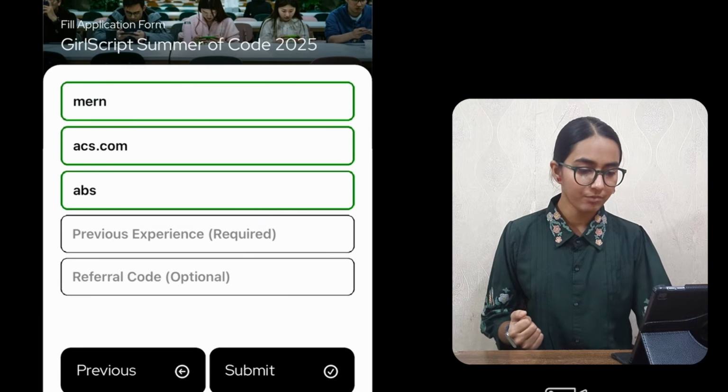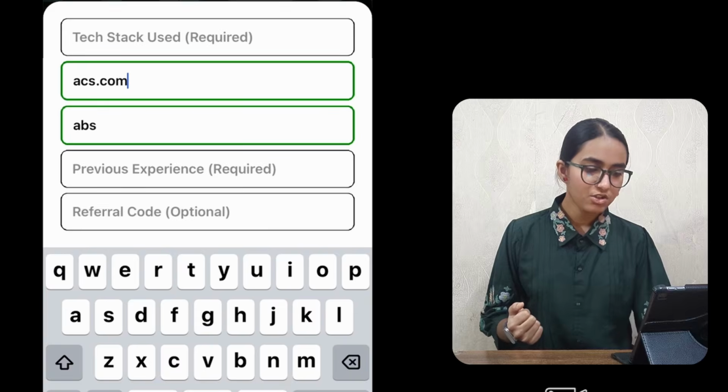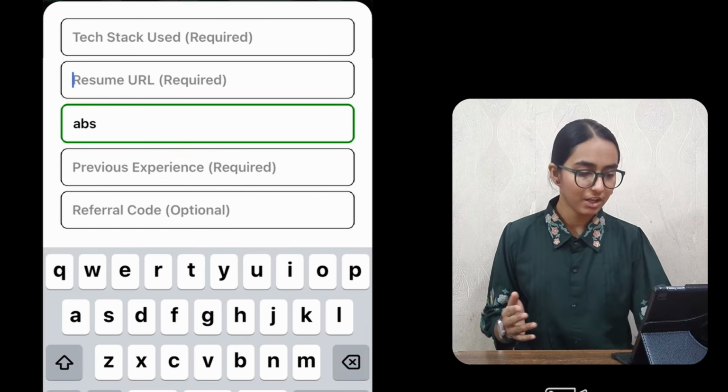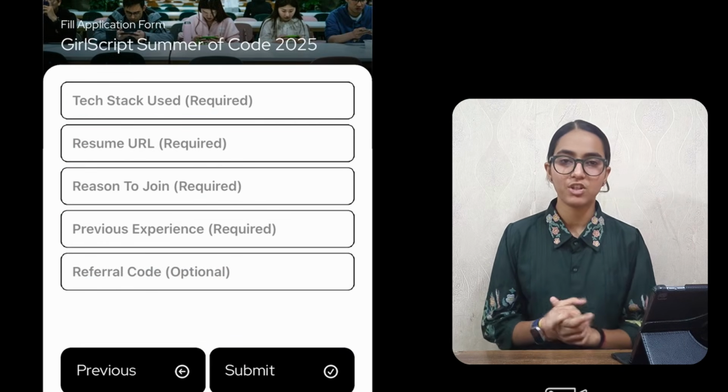Going to the next section, they are asking for your tech stacks. For those of you who are just starting your college and do not know what a tech stack actually is, tech stacks are the coding languages and technologies that you use to prepare websites and work as a web developer. Some very famous tech stacks are the MERN stack and the MEAN stack, but I'm pretty sure that not all of you would know these.